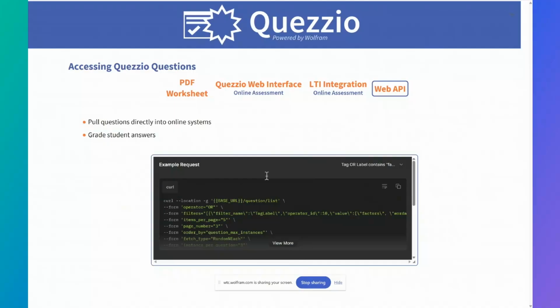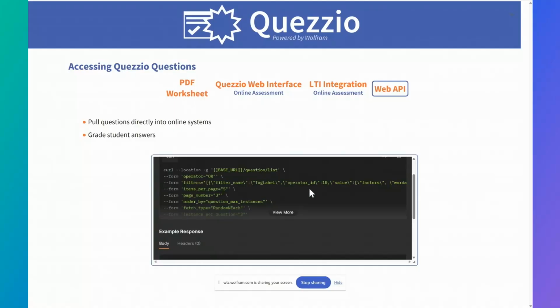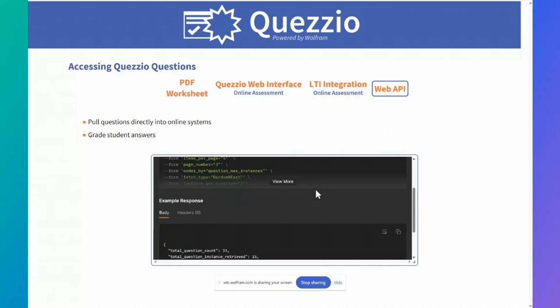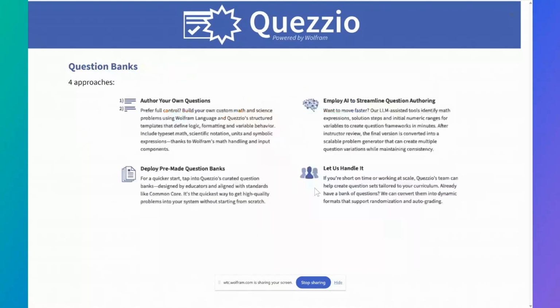We can also access this through web APIs. So essentially we have certain APIs for pulling in questions. We have APIs for grading students' answers, and these are mostly applicable for edtech companies who might want to make use of aspects of Quezzio to plug them into a pre-existing system that they have created. So this is just showing a curl command that's returning a list of questions.